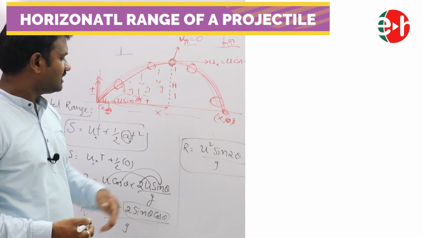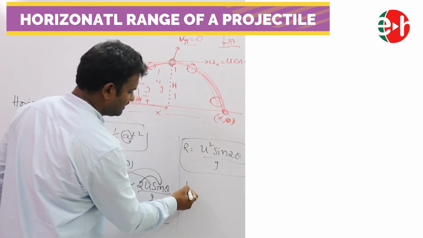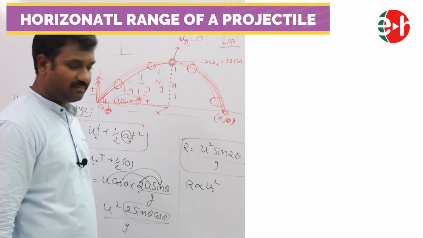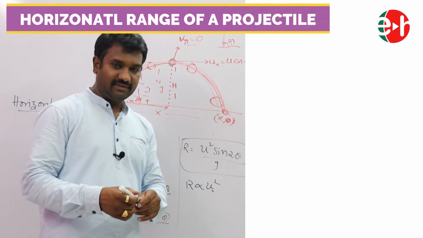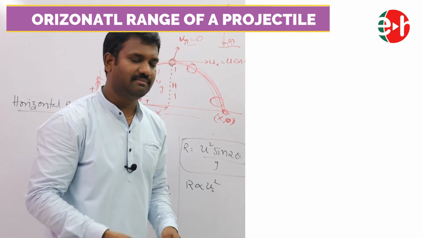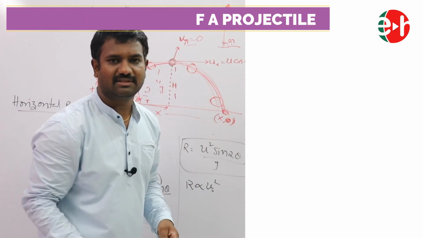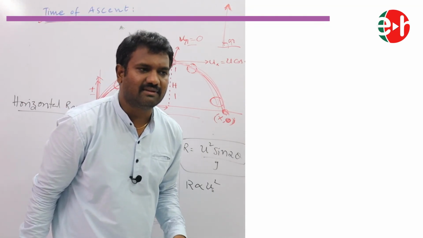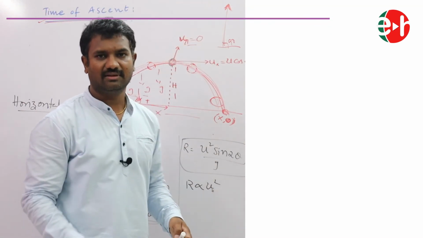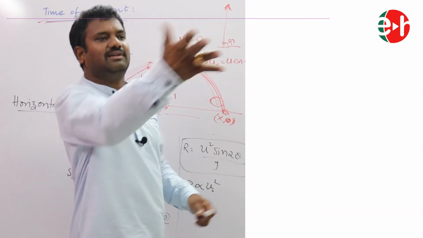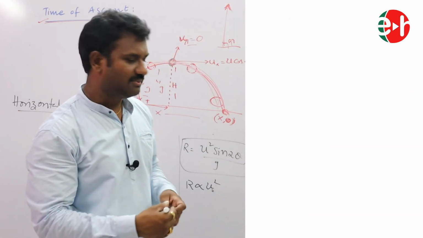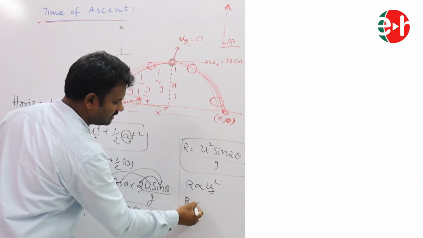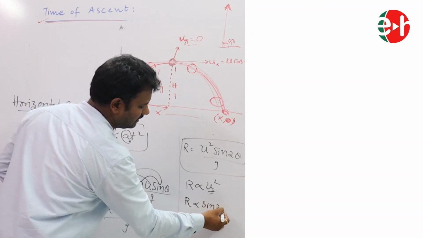Now on what factors does this range depend? At a particular place, it depends upon u square. If the velocity is more, the range will be more. For example, if I throw this object like this with a certain velocity, maybe at the same angle, it moves here only. If I throw the object with increasing velocity, it reaches somewhat farther. If I throw it with even more velocity, it moves farther still. So it depends upon the initial velocity. Also R is proportional to sin 2 theta.